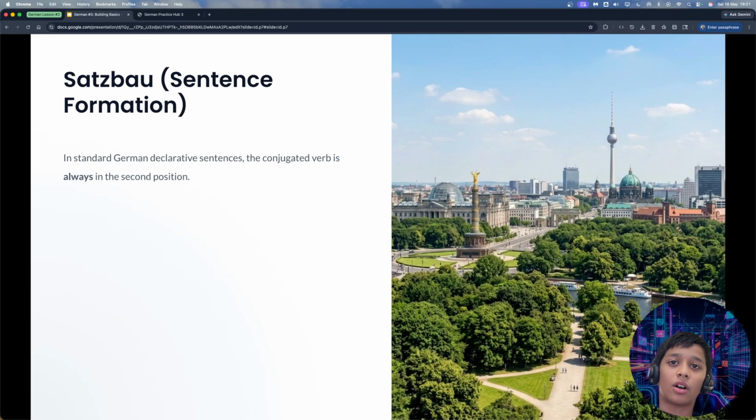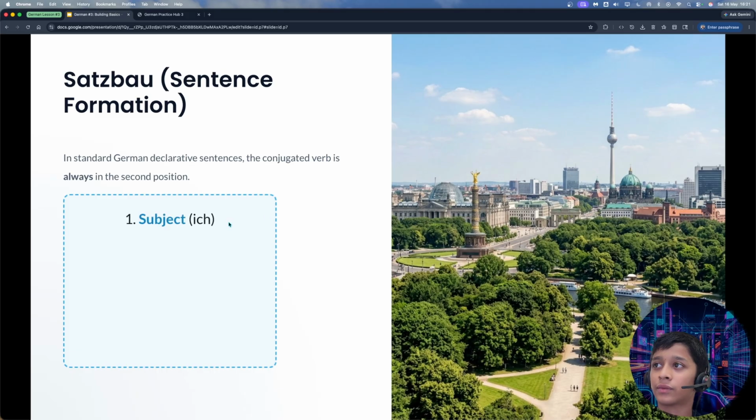Now let's talk about putting these words together. The golden rule for standard German sentences is this: the verb is always in the second position. Here, in position 1, the subject, Ich. In position 2, the verb, which is wohne.